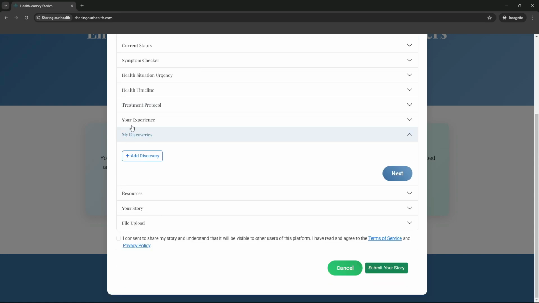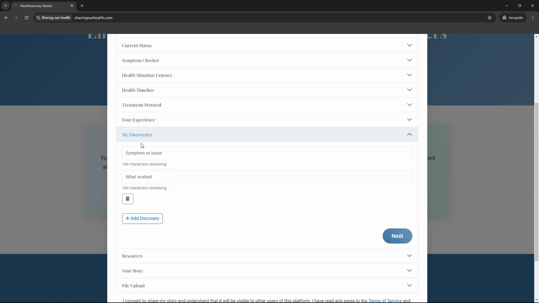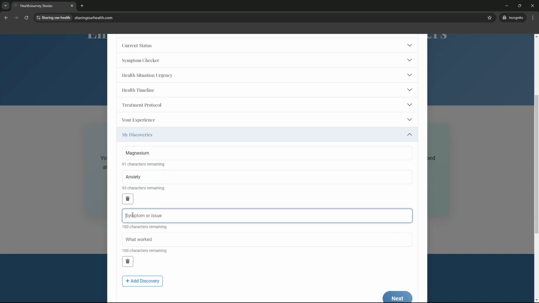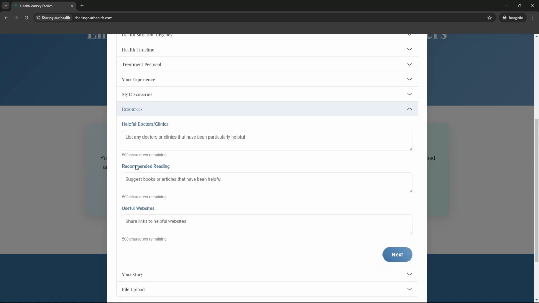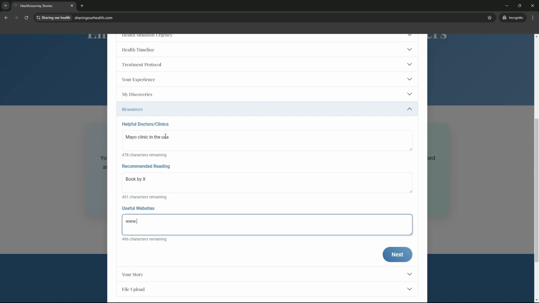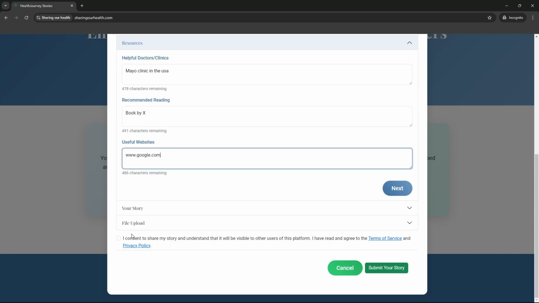Then you can go on to discoveries. A very important part is you can say if you found something that works for whatever. So let's say, for example, you found out that magnesium worked for anxiety, antidepressant maybe works for low mood. And then the resources, you can give the name of whatever resources, like Mayo Clinic in the USA, a recommended reading book by whoever, and a website that you found interesting.